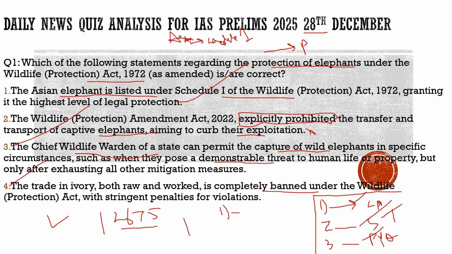So with this, I hope you have understood the protection of elephants under the Wildlife Protection Act 1972. You have understood the captive elephant transfer rules brought out in March 2024 by the Ministry of Environment, Forest and Climate Change, and you know what the issues with them are. We discussed that in detail, and I hope we have understood it to the extent which the UPSC demands of us. So with this, let us move to another question and try to solve that.